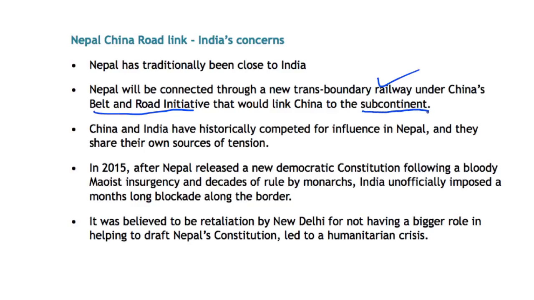Now, Nepal shares its borders with China as well as India, and both the countries have traditionally competed for their influence in Nepal. However, Nepal has always traditionally been close to India. Now, in the present times, we know that China has been heavily investing in various developing countries under its Belt and Road Initiative. For example, China has invested in the CPEC or the China-Pakistan Economic Corridor. So such investments are also part of Chinese economic diplomacy. Further, India and China have their own sources of tensions. For example, India has concerns regarding the CPEC passing through Pakistan occupied Kashmir.